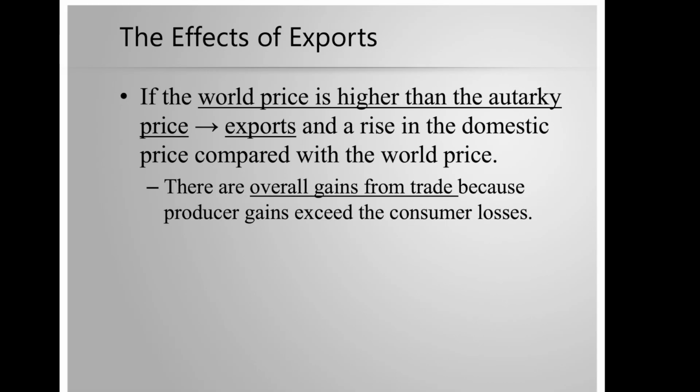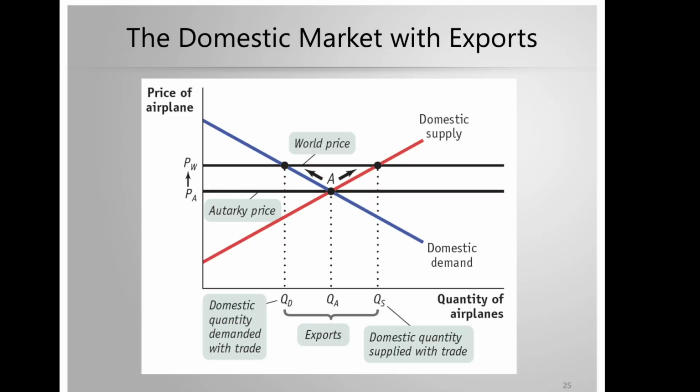What about the effects of exports on the trade? Suppose the world price is higher than autarky price. That means it is lucrative for the country to export their good. There will be exports and a rise in the domestic price compared with the world price. And there will still be overall gains from trade because producer gains will exceed consumer losses from this higher world price. So here we have a domestic market with exports.